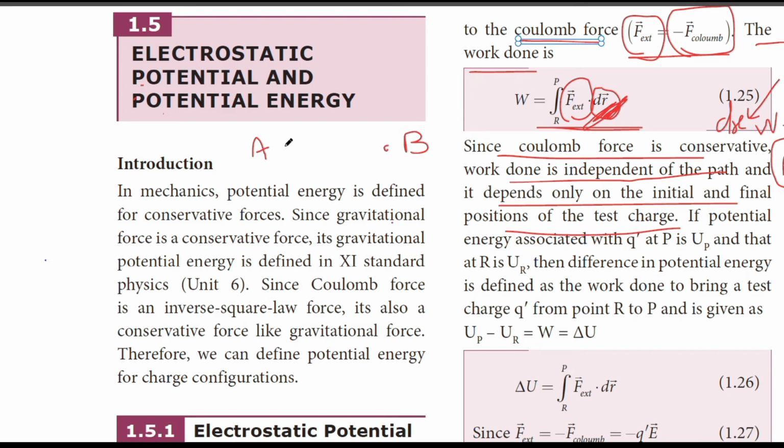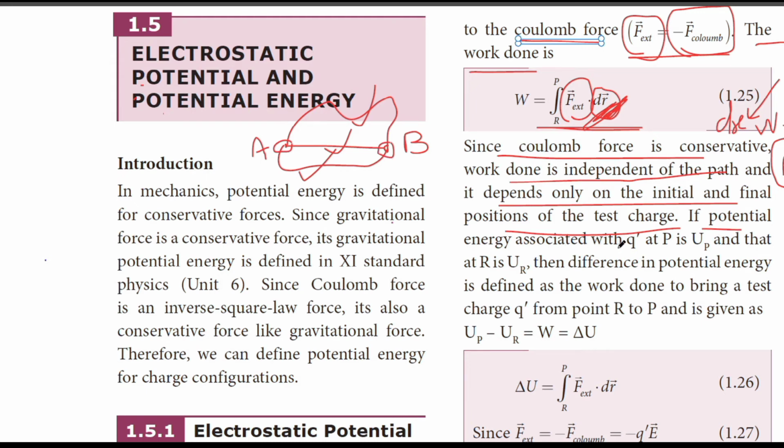Whatever path you take to go from A to B, this way or this way or this way, the total work done is the same. It depends only on the position at A and the position at B.